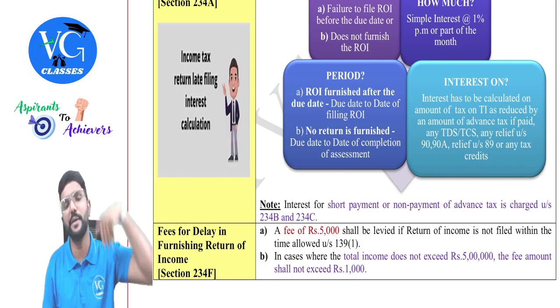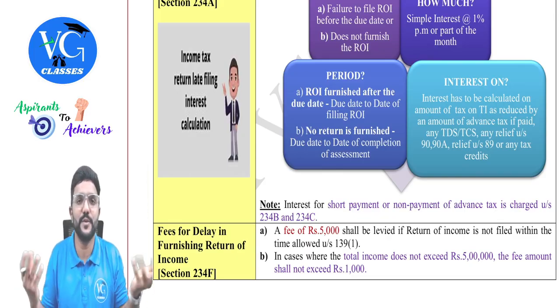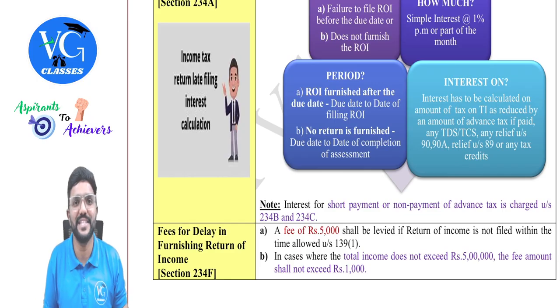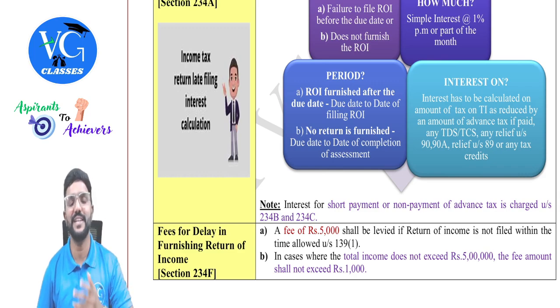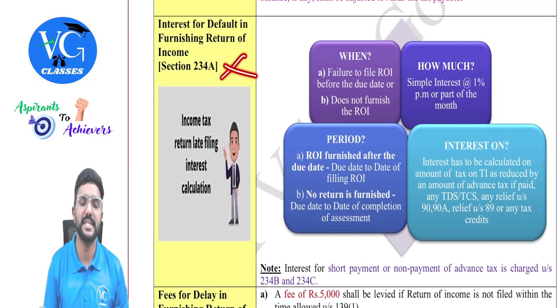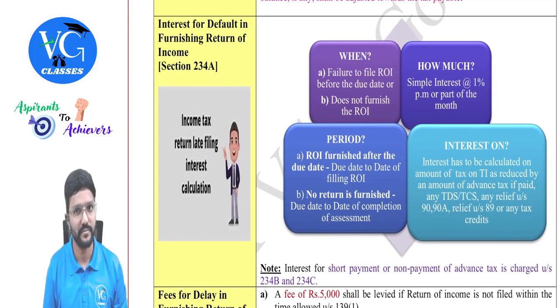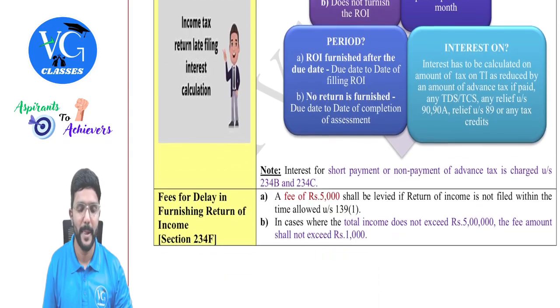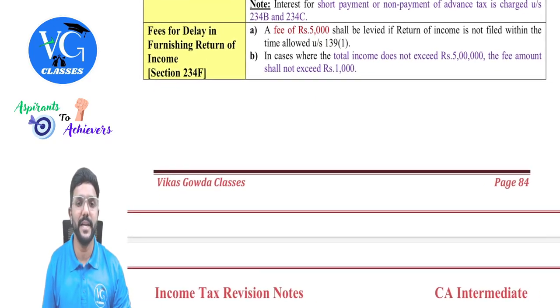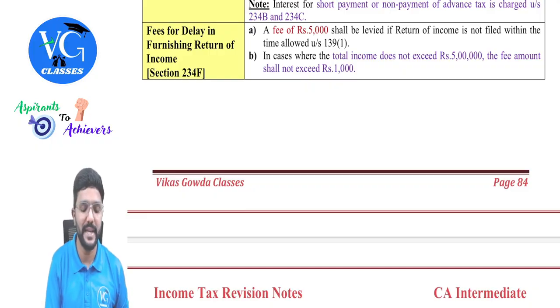Sir, what if assessee has already paid excess amount? He is not supposed to pay any self-assessment tax, and in that case, there is no interest under section 234A, guys. If assessee is eligible for a refund for delay in filing the returns, interest will not be levied under section 234A. Okay, yes.